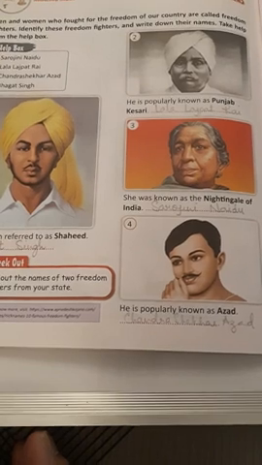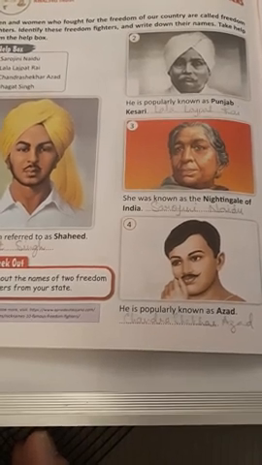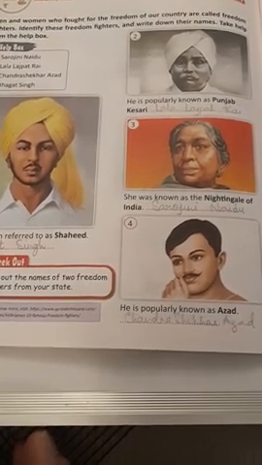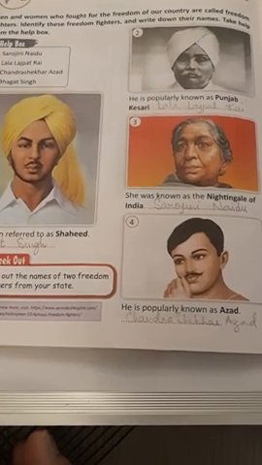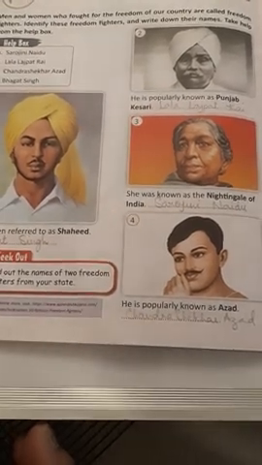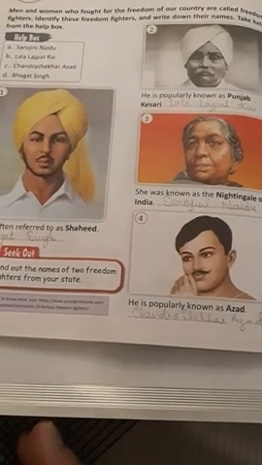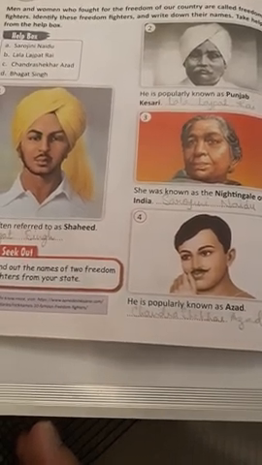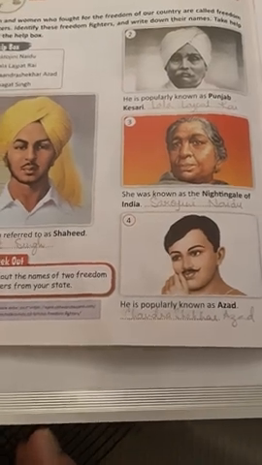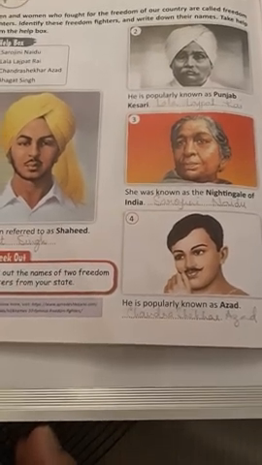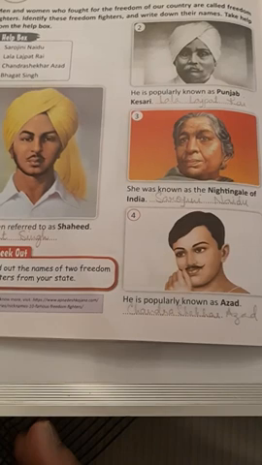Chandrasekhar Azad was popularly known as Azad. He was the face of revolutionary India. He was the mentor of Bhagat Singh, and for his act of bravery after independence, Alfred Park in Prayagraj was renamed as Chandrasekhar Azad Park.